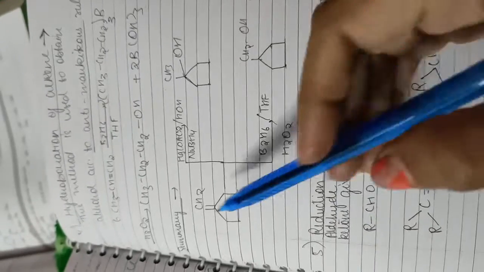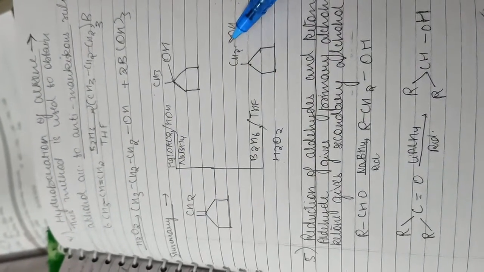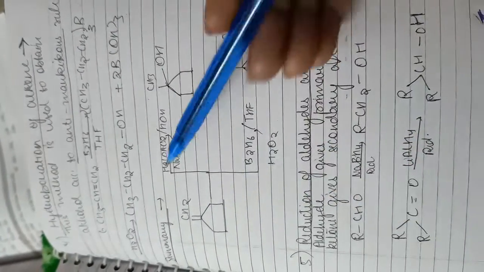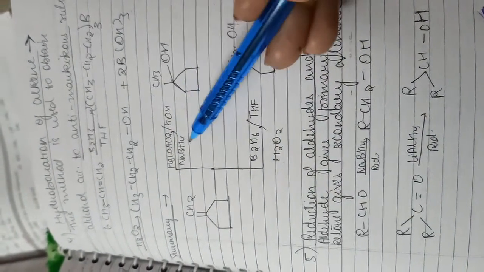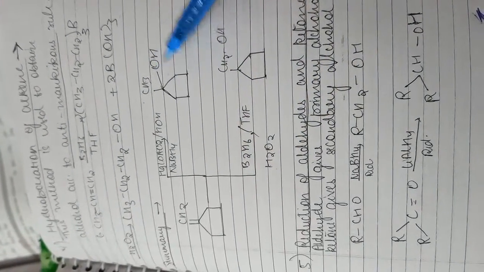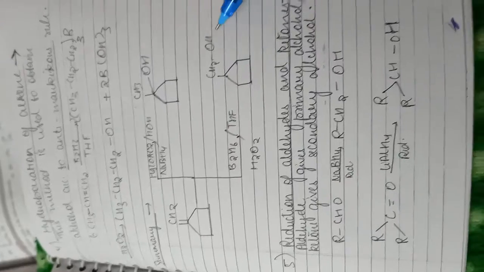Fine. How does the formation take place? The formation takes place as follows: CH2 is taken and forms the borane intermediate, and with NaBH4 and H2O2 it forms the alcohol CH3CH2CH2OH.